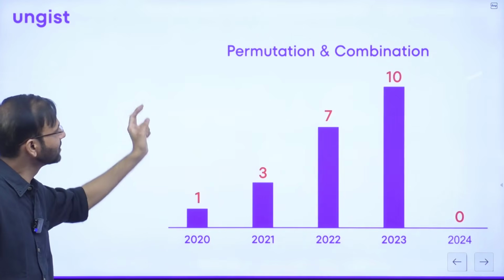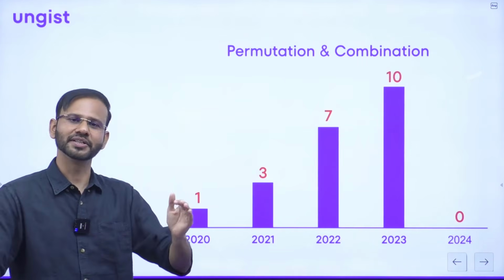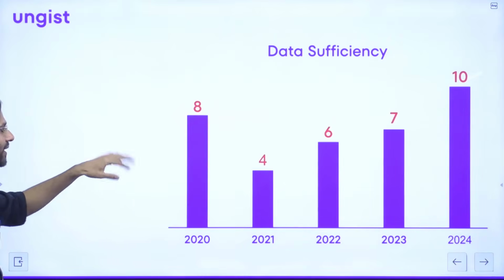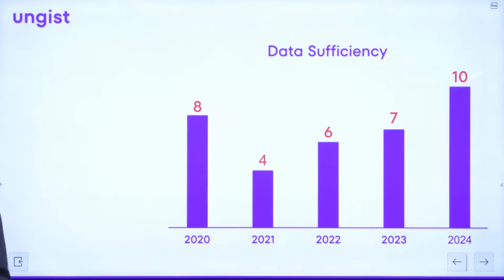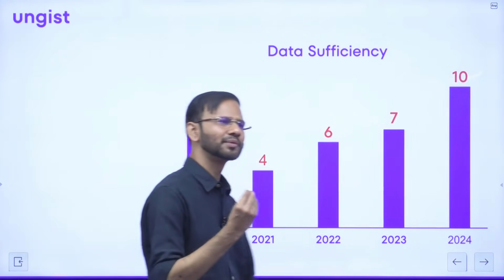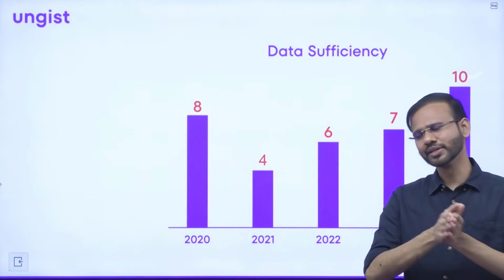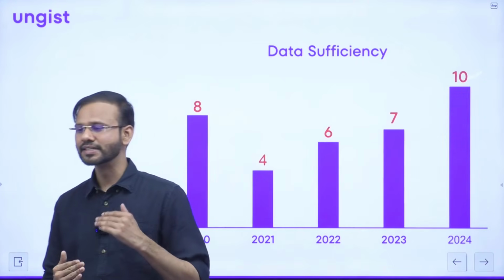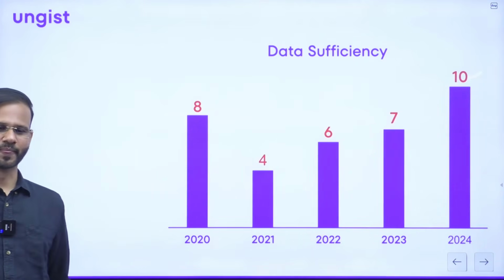And let me tell you, from these two topics, how many questions you are getting on an average, right? Okay, one more, sorry. Data sufficiency, guys. Suddenly they have started asking data sufficiency questions also, right? I suppose they introduced this topic in 2017 or 2018. I don't exactly remember the year. And since then, they are increasing the number of data sufficiency questions, right?